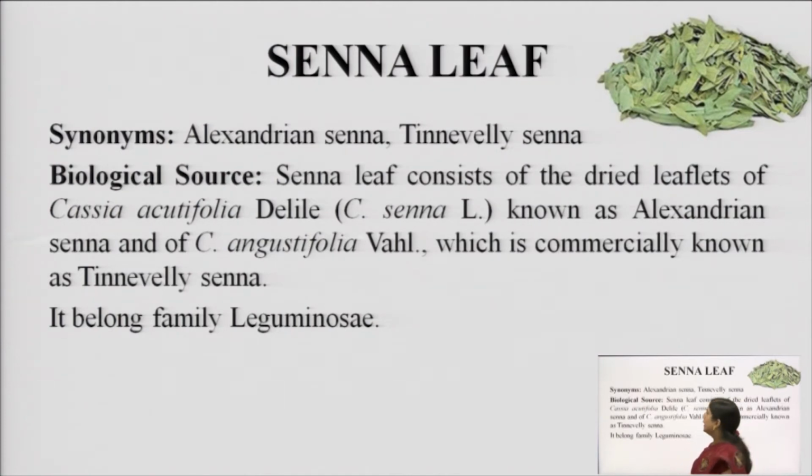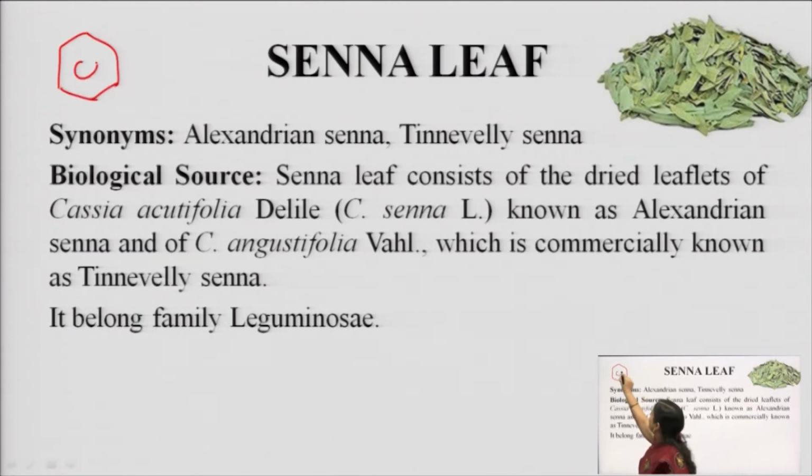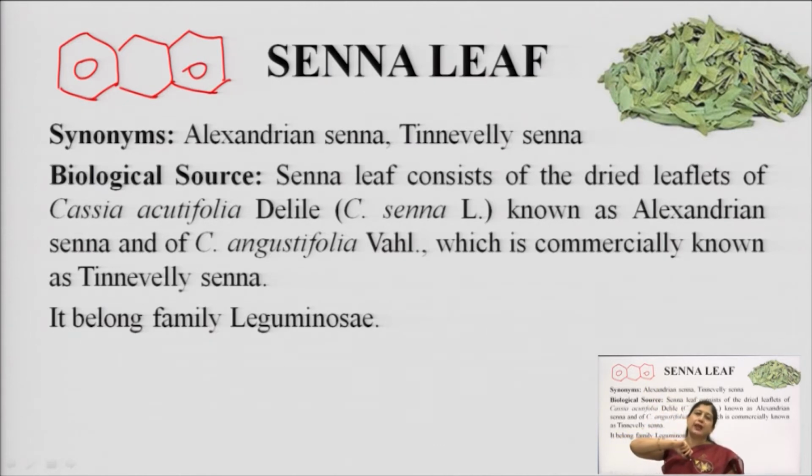So anthraquinone glycosides are generally derived from the anthracene ring. So what is the anthracene ring? This I am drawing, this is a benzene ring. And if we draw one more ring and make it aromatic, then it will be a naphthalene ring. And if I draw a third ring and it is also aromatic, then it is known as the anthracene ring. So it is the anthracene ring.